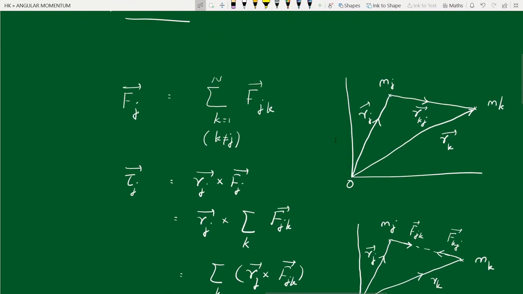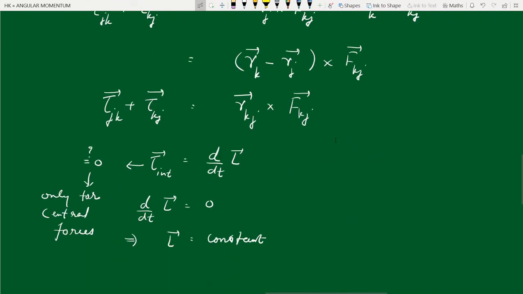In other words, when internal torques of an isolated system need not cancel each other, we cannot argue from Newton's laws that angular momentum is conserved. So theoretically we cannot derive the conservation of angular momentum from Newton's laws, because the force between two particles can in general be non-central.